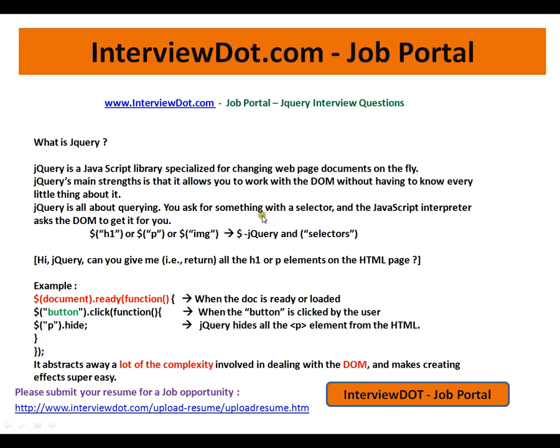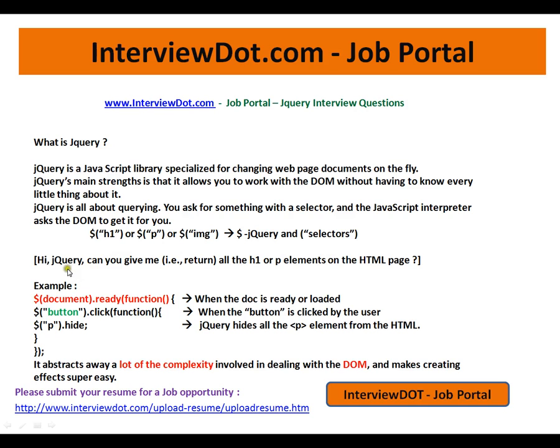You ask for something with a selector. Selector means, okay, h1 or p. In your HTML file there will be h1, p, div, whatever it is, those are our selectors. So you are asking for something with a selector, and the JavaScript interpreter asks the DOM to get it for you. Okay, for example, h1, p, image, jQuery and selector. Dollar is for jQuery, just a short form for jQuery.